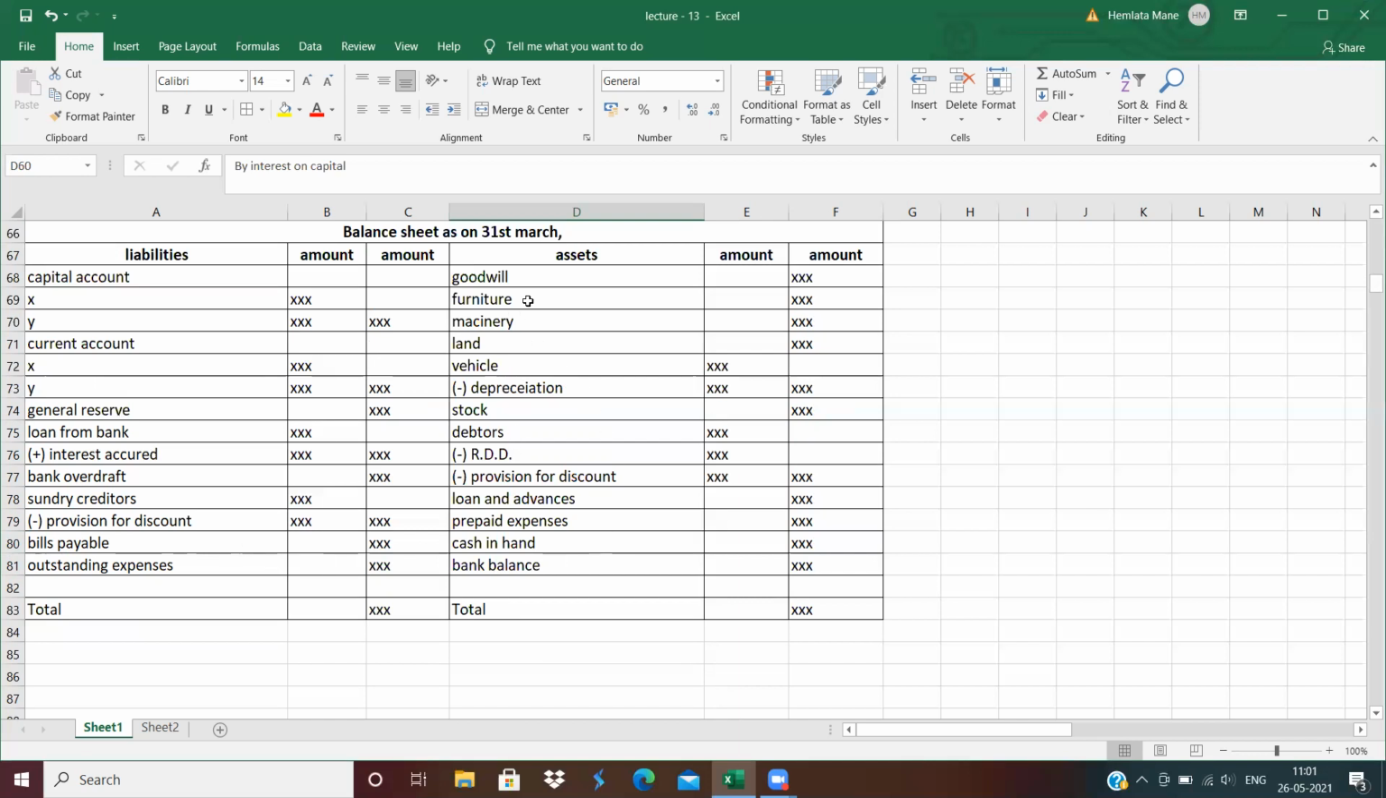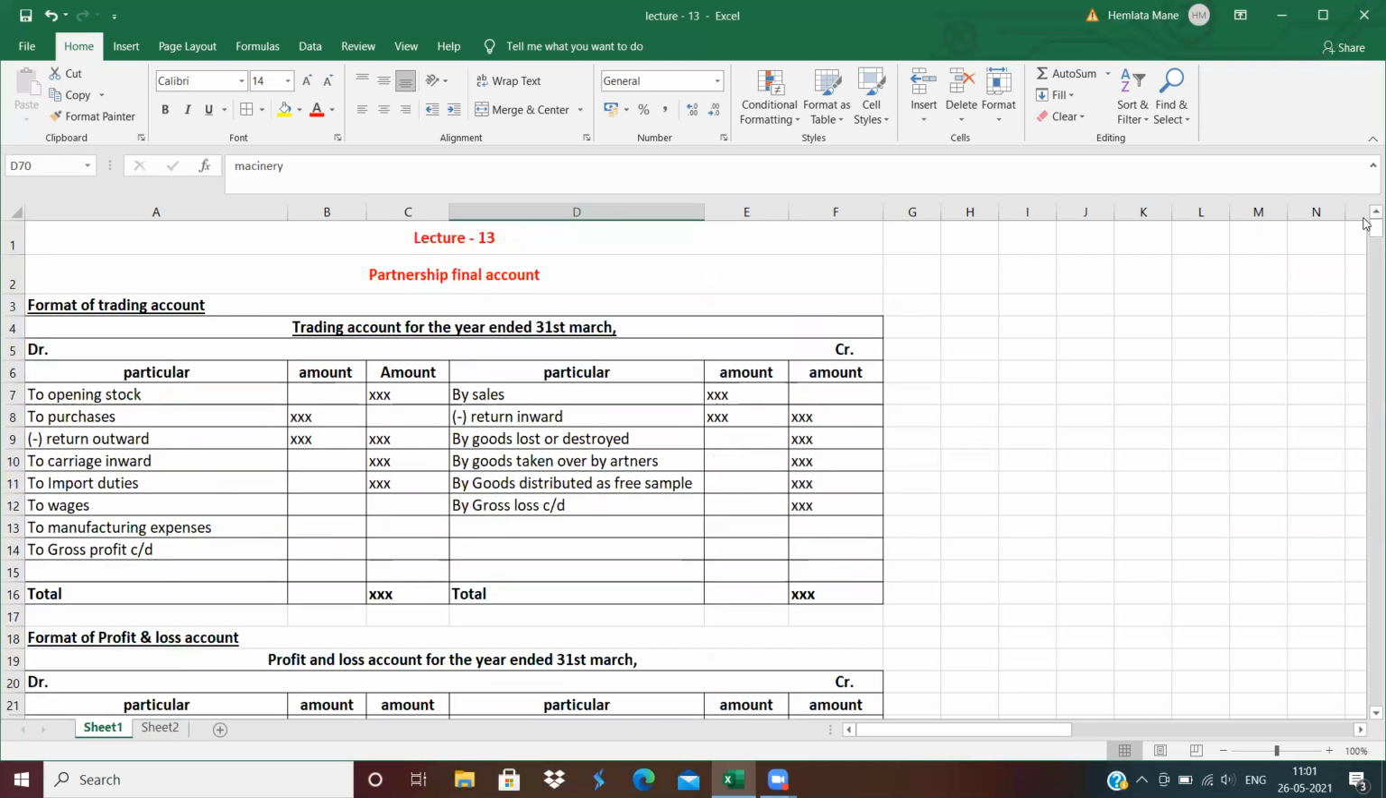All the assets, all the fixed assets and all the current assets, come under the asset side. Fixed assets, both tangible and intangible, come under the asset side. If there is any depreciation on assets, then less the depreciation from assets, then stock, debtors, loans and advances, prepaid expenses, cash in hand, bank balance, all such items come on the asset side. Clear?